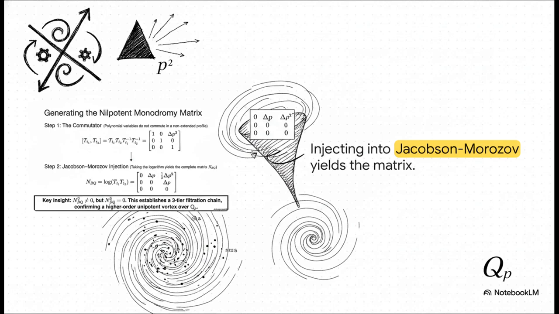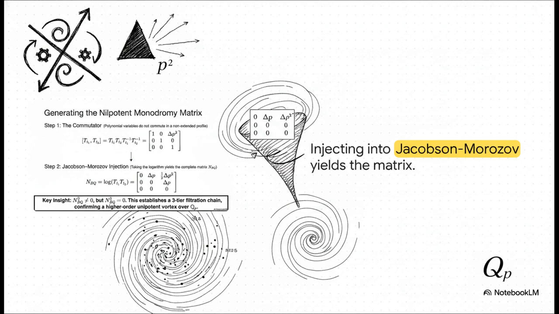Now, because these polynomial variables do not commute in our hypothetical non-extended profile, we take their commutator in step 1. See how taking the commutator of T1 and T2 pops out a matrix with delta p squared right in the top right corner? Then, in step 2, we inject this straight into the Jacobson-Morozov theorem by taking the logarithm. And boom, that gives us the complete nilpotent monodromy matrix N_BQ.